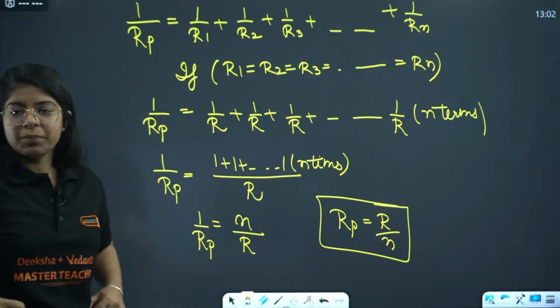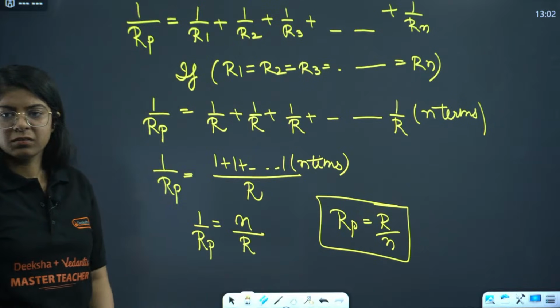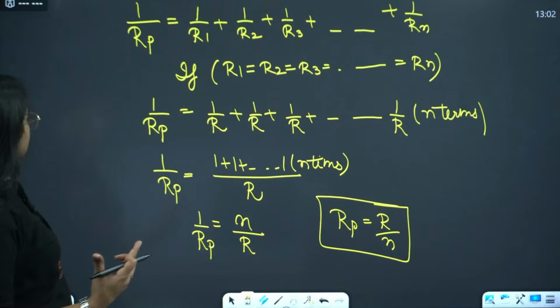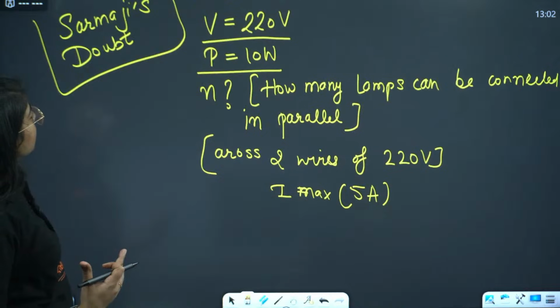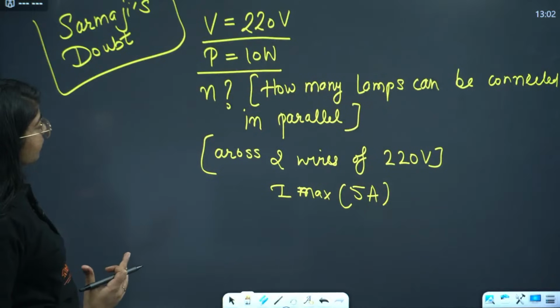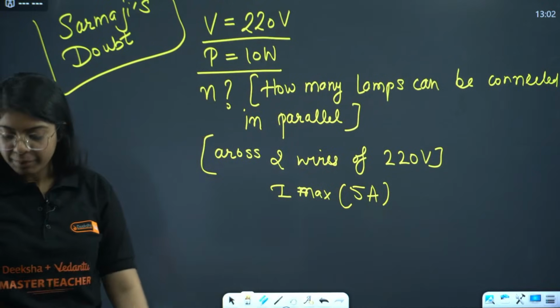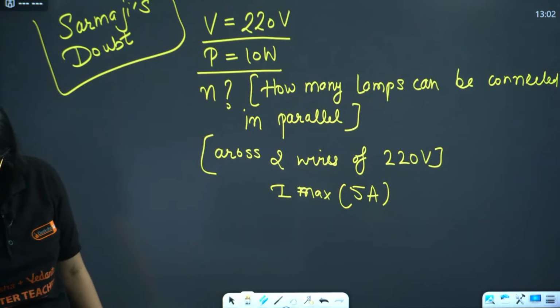What was not completed? What was not completed? How many lamps can be connected in parallel? That was what we had to find, right? That was the doubt, that was the question.